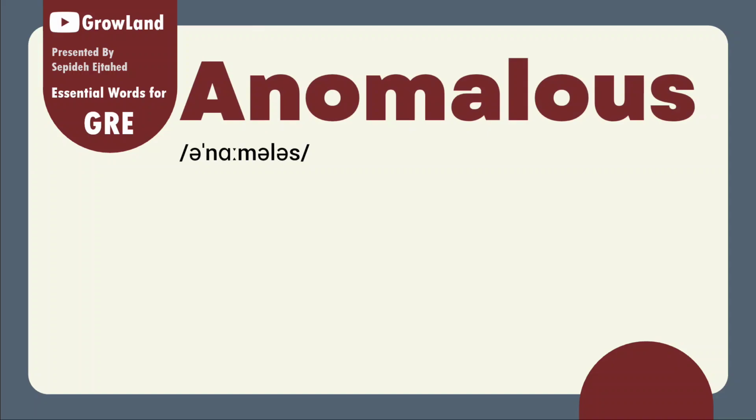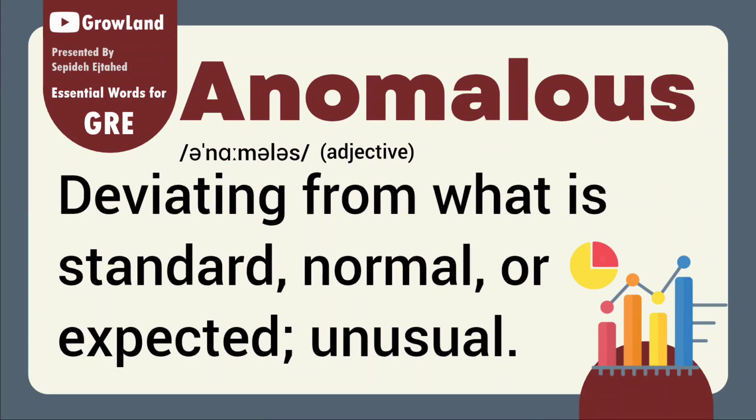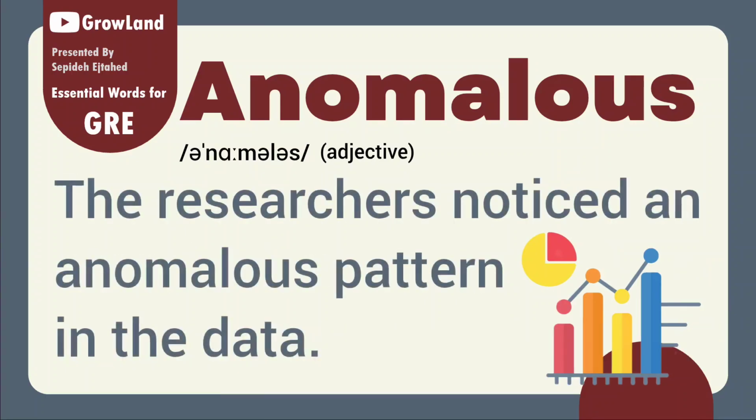Anomalous. Anomalous is an adjective. Anomalous means deviating from what is standard, normal, or expected. Or, easier to say, unusual. For example, the researchers noticed an anomalous pattern in the data.